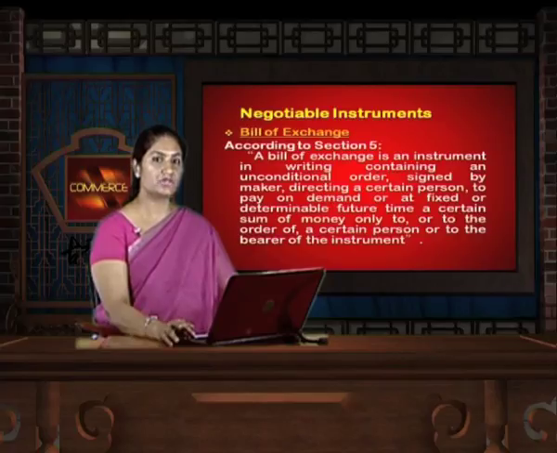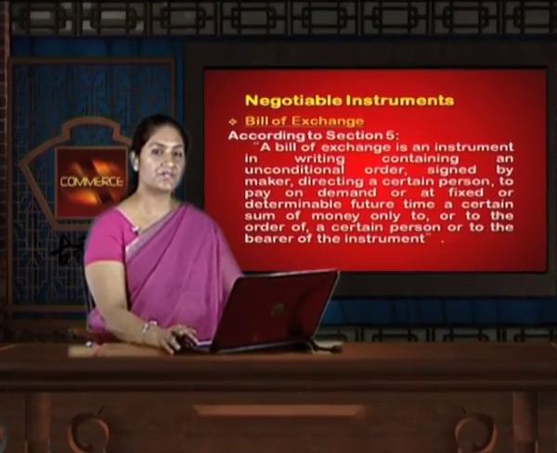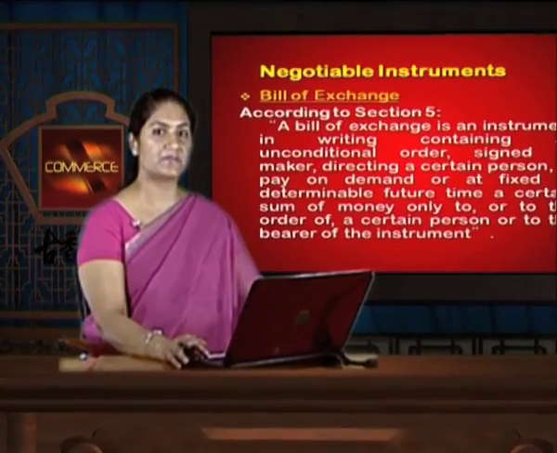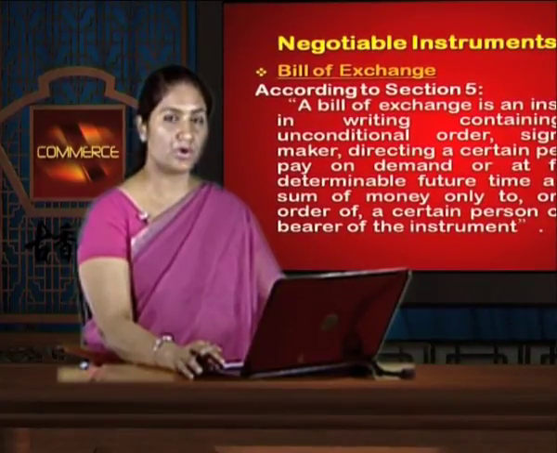Hence, there could be 2 or 3 parties to that instrument, which is the bill of exchange. Also, there is an order or a direction to pay. Unlike the promissory note, there is no promise. There is an order to make the payment.